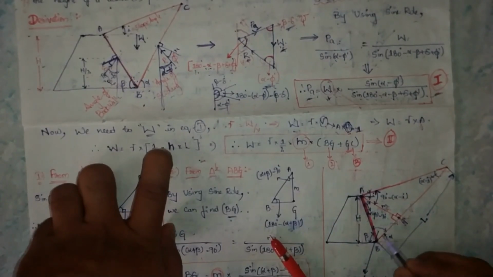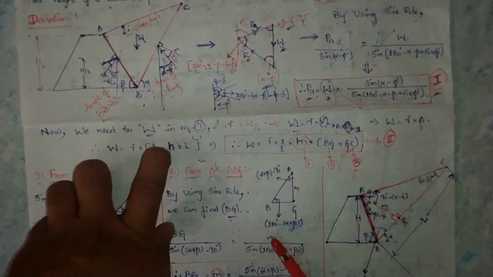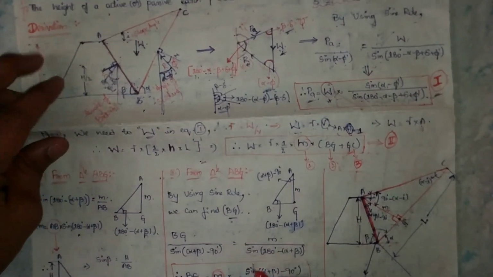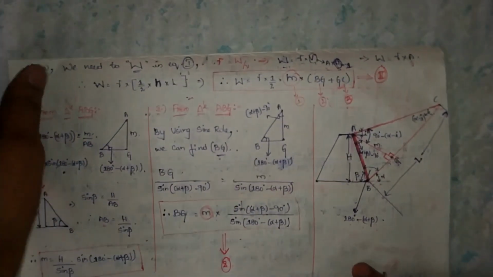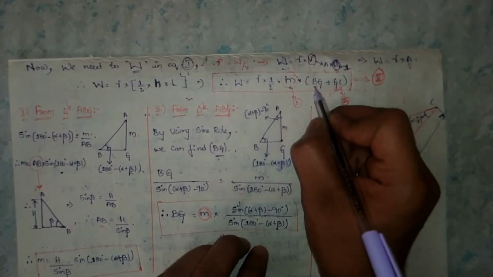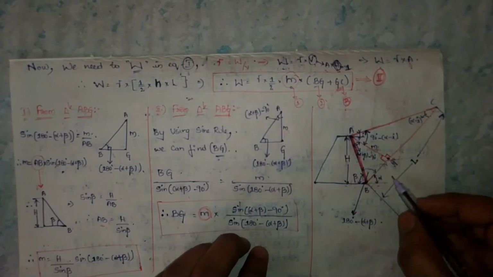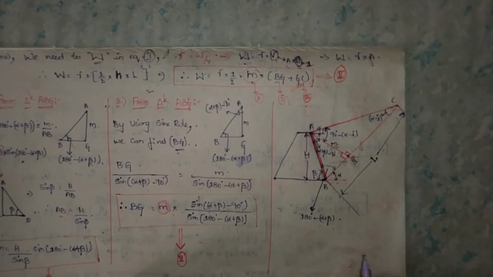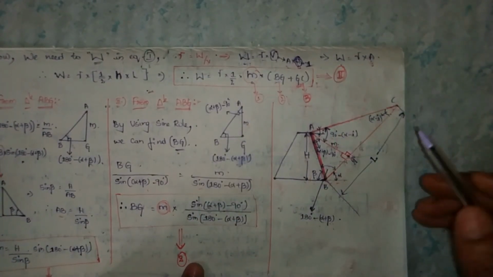Okay, for L we can write BG plus GC. Now we need to find M, BG and GC. So before this equation, I will explain this figure.